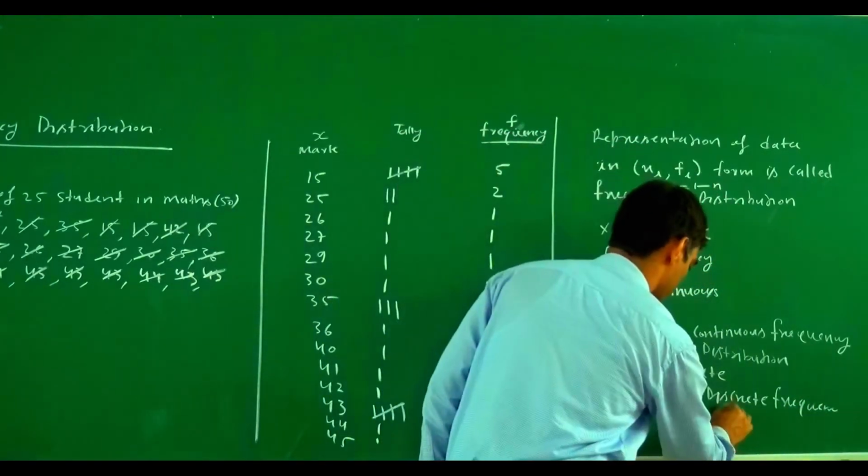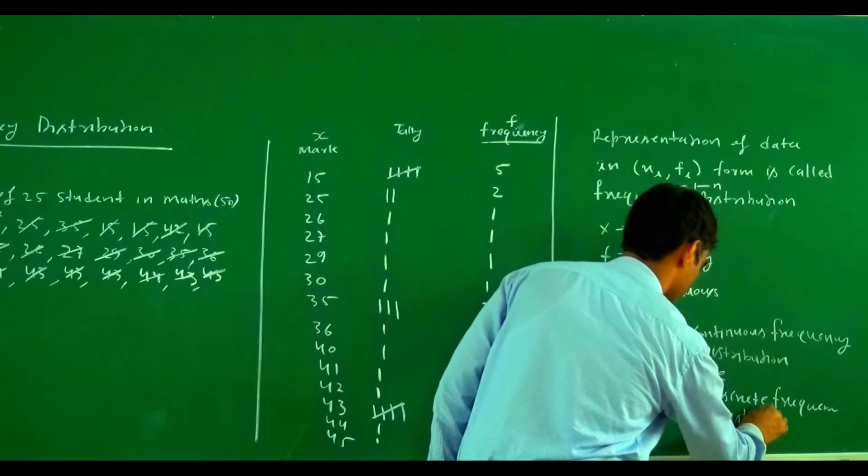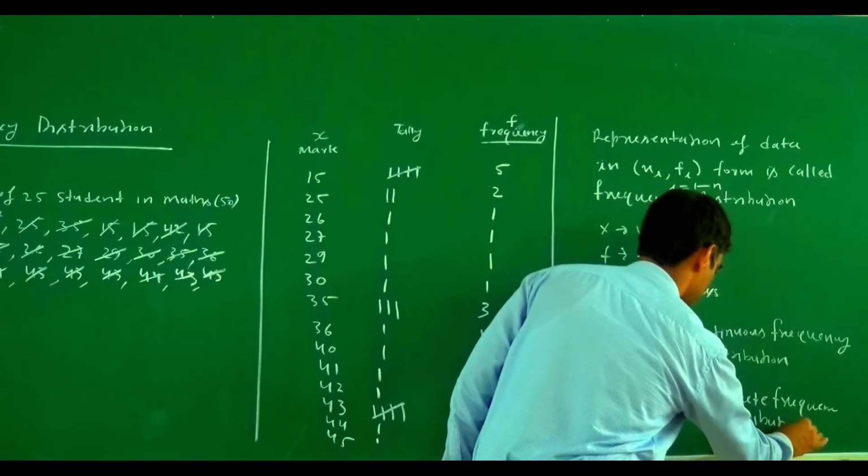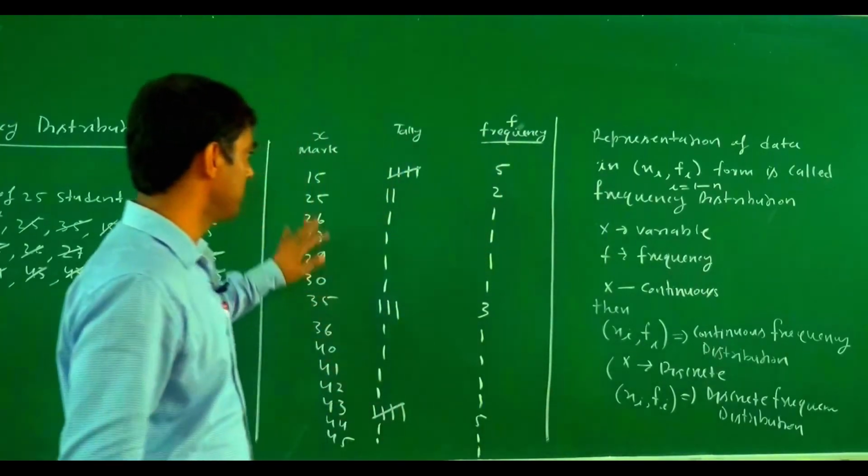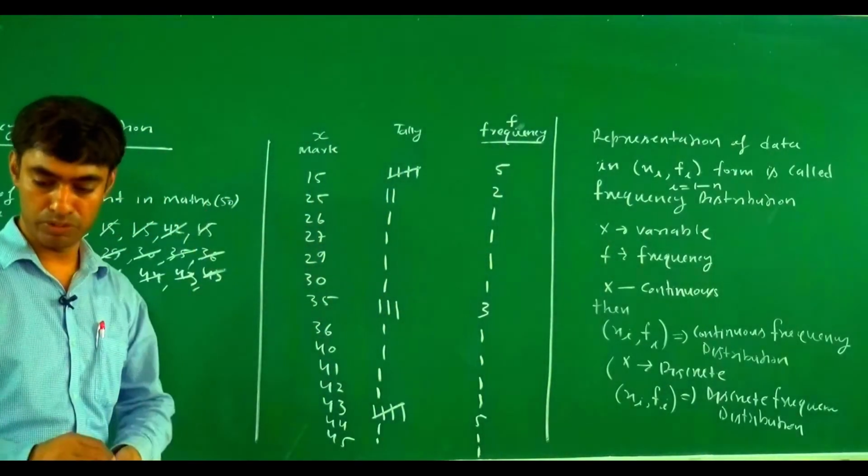We write here distribution. So this one is a frequency distribution.